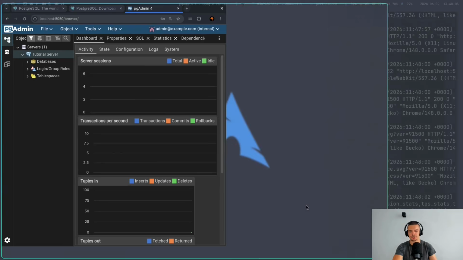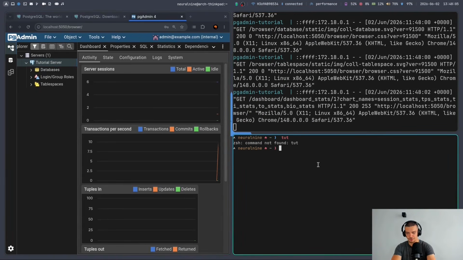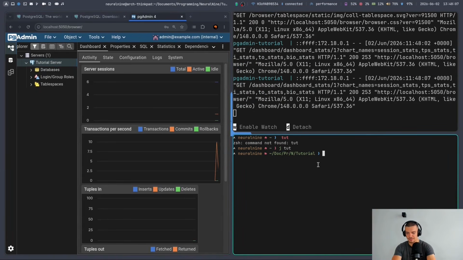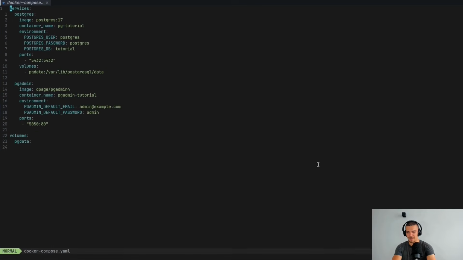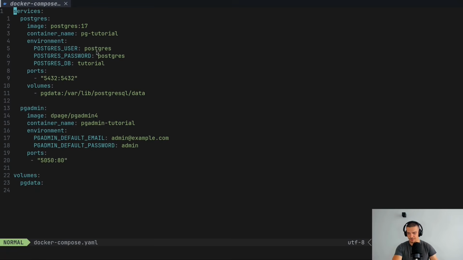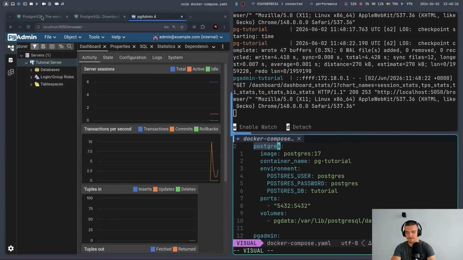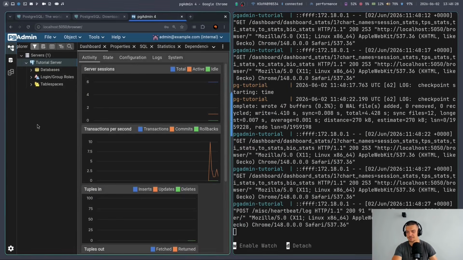So again, if you're not sure what you have to enter, go to your Docker Compose setup. If you used one, take a look at the Docker Compose file. In here you have the username, the password, the database. This is what we entered. And this here, Postgres, is the host. This is the thing that it is called in the network. If you're running this on a server, you provide the IP address. If you're running this locally, you provide localhost. Just so you know what you have to provide here.